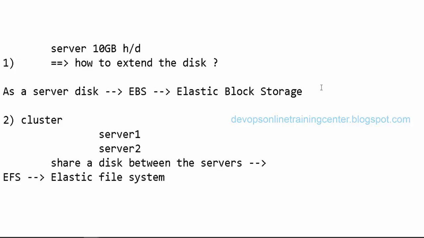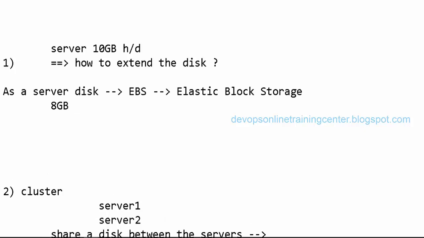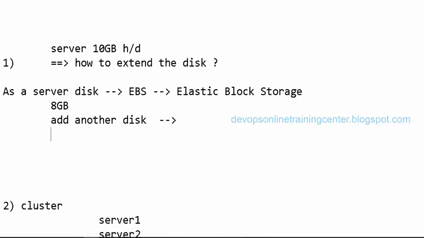We would have seen, while creating the virtual server itself, it was asking what hard disk size you need. By default, 8 GB was given, right? Now I want to extend the file system and store more data. So how do we do it? We need to extend the disk. We need to add another disk of certain capacity, add that to the machine, and run some Linux commands that will extend the file system, right? So how do we do that?